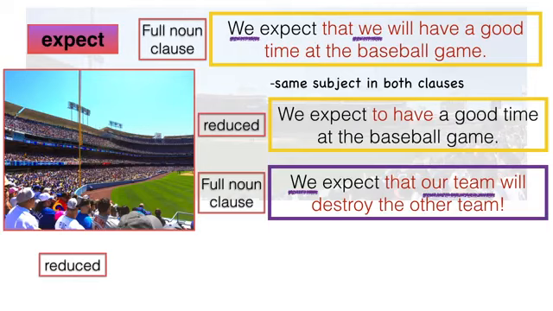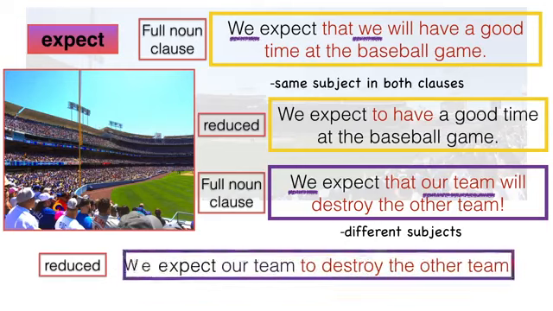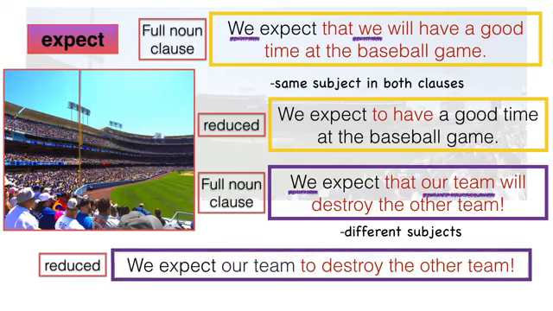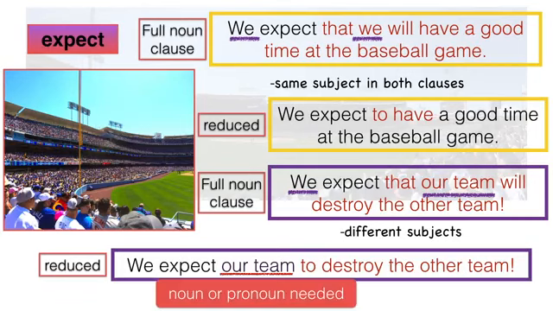However, with a verb like expect, it's okay to reduce the noun clause to an infinitive phrase, even though there are different subjects. We can say, we expect our team to destroy the other team. We have reduced this noun clause to an infinitive phrase. However, notice that when we do so, we do need a pronoun or noun in the reduced noun clause.